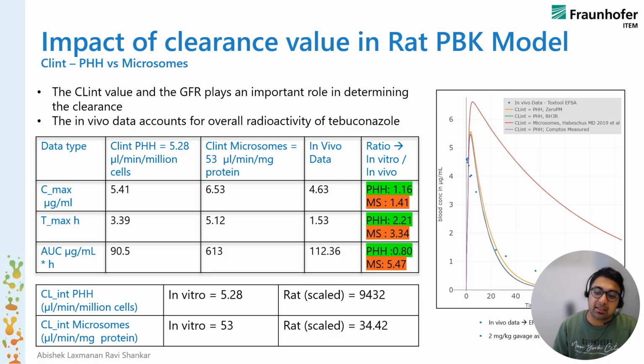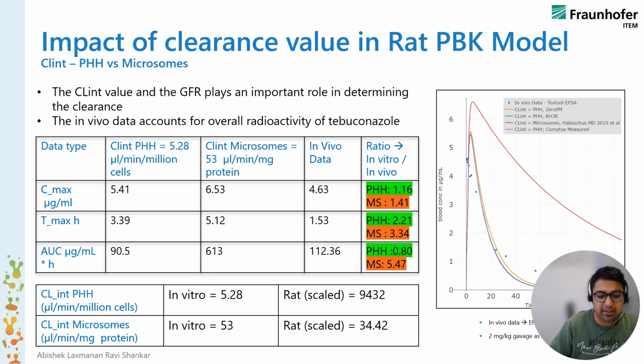We see that for further extrapolation, the PHH suits better because it's within the factor of 2. The maximum concentration attained, the time at which it is attained, and the area under the curve are all within the factor of 2, and it's a good prediction, I would say, for the PBK model.